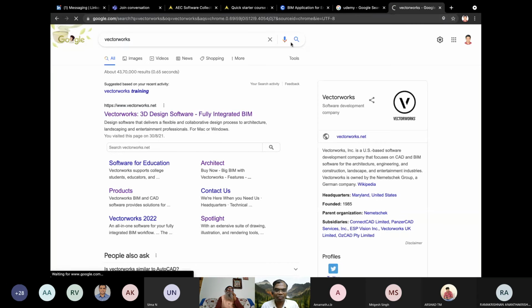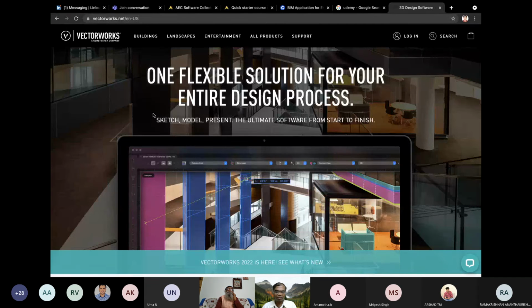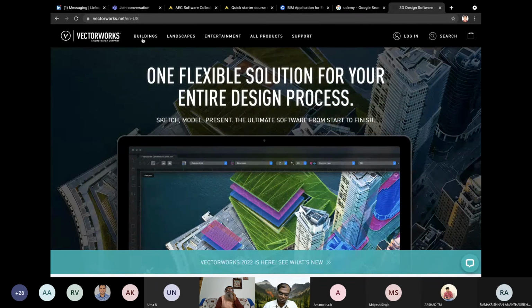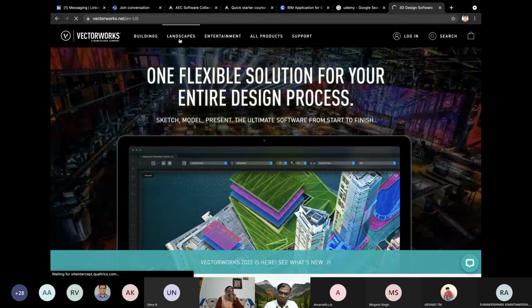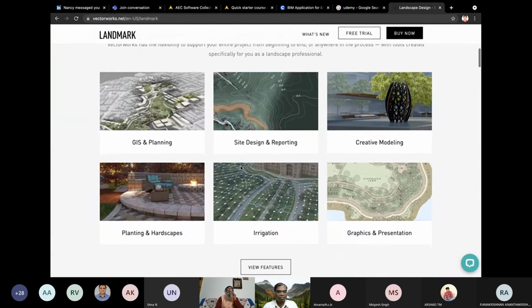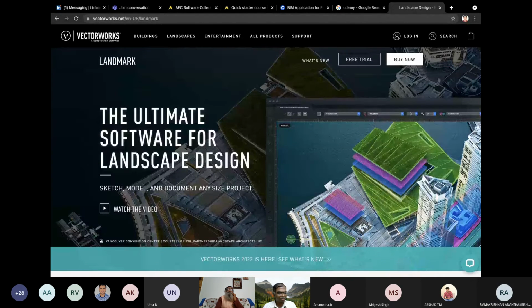And urban planning many of the times is done by architects. And today I was asking, do you also have licenses for students? Yes, they are very much happy if VIT wants to collaborate, especially the civil department, because the architecture department has already collaborated, I think. So if you want, they can also make an MOU with you and give your students the solutions for the landscape. So they do have a landscape solution here, if you see. You can do site designing and reporting, grading and planning, planting and hardscapes, irrigation, graphics and presenting. So all these features are there in this landscape solution.